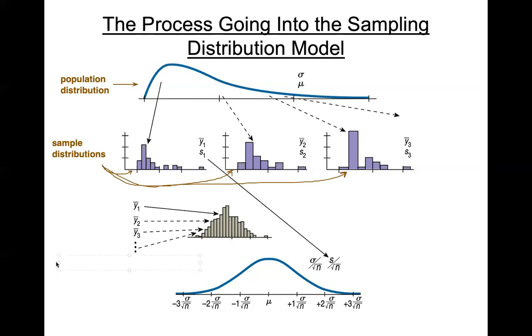And here, this is the sampling distribution. That's where we find the mean from each sample and we plot it and make a new graph called the sampling distribution.